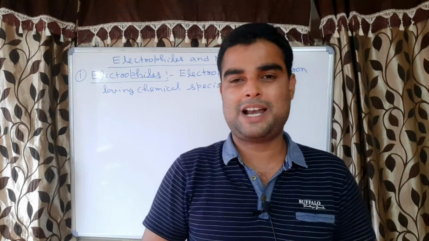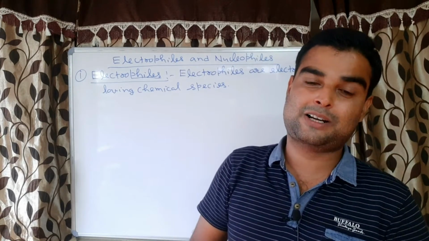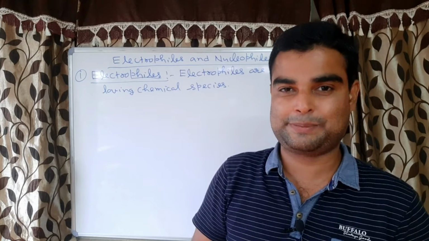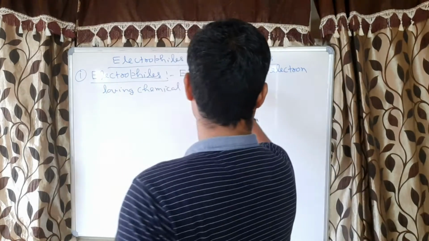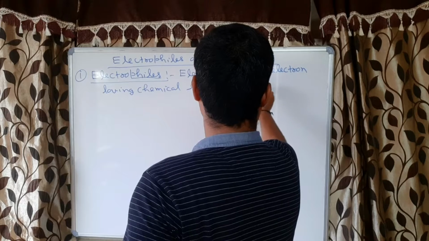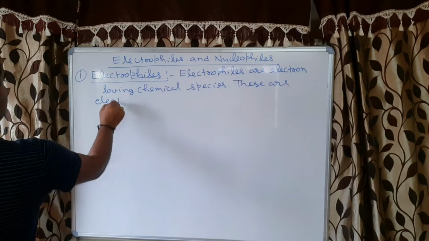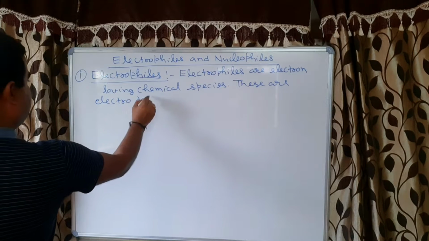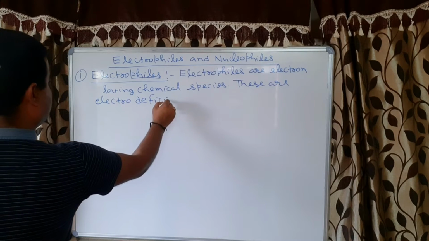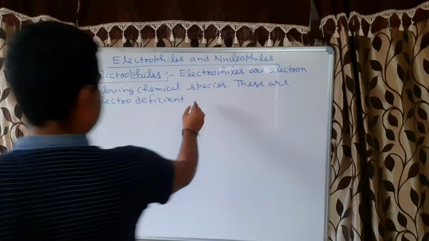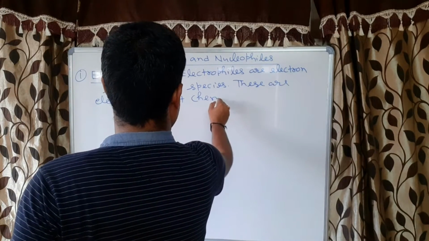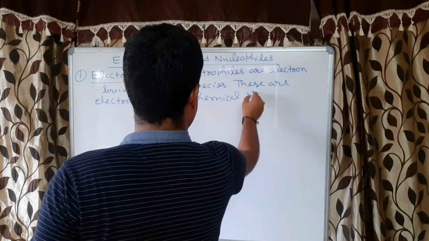It means electrophiles are the electron deficient chemical species.